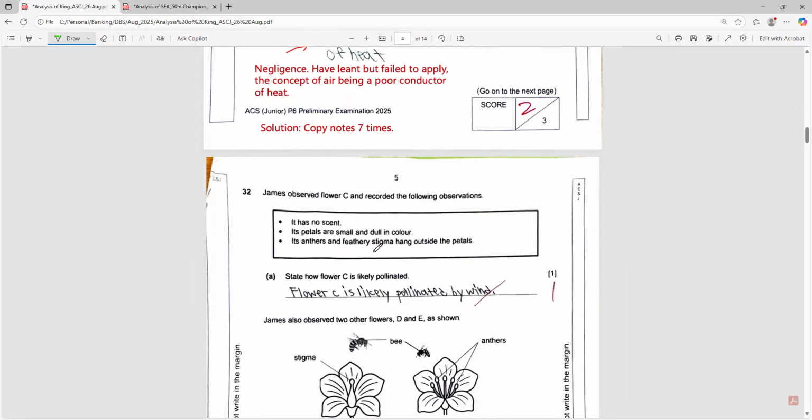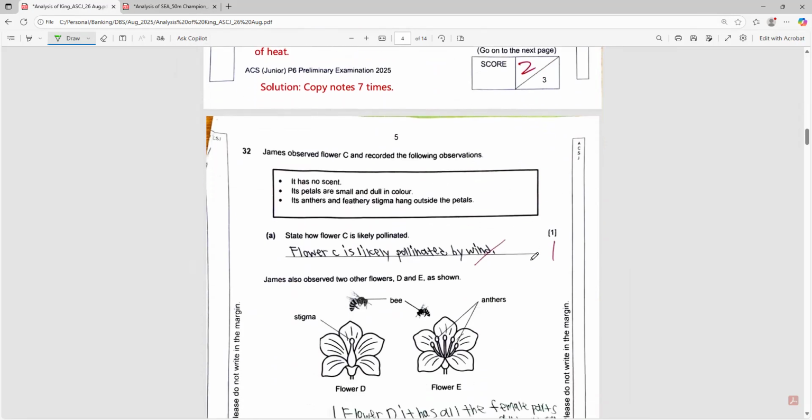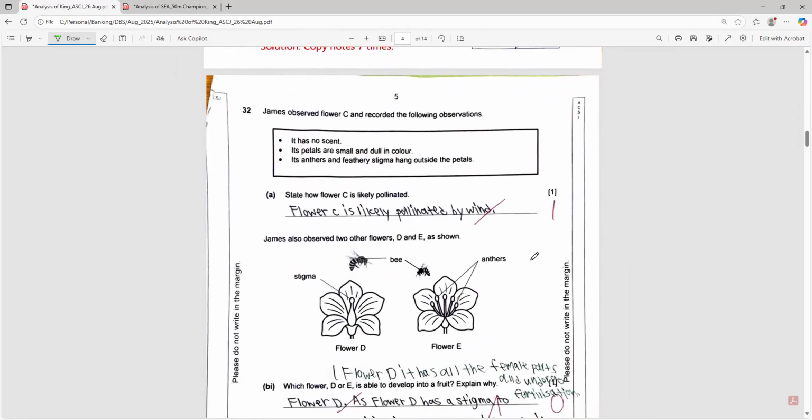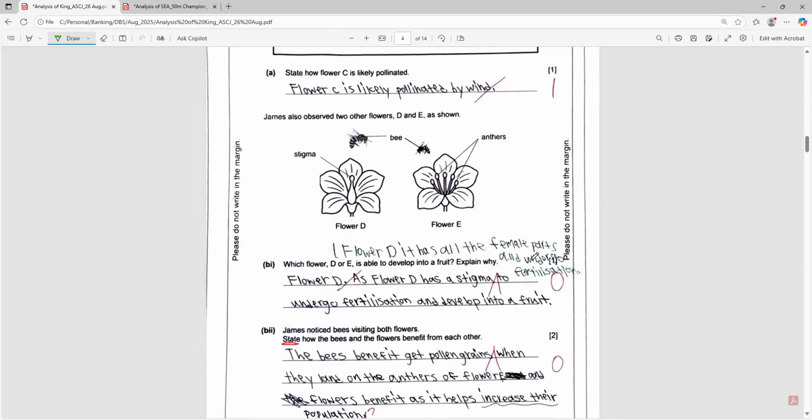Okay, this one is actually a P5 topic on seed dispersal and pollination. So this one, no problem. Okay, this one, actually, this student answered which flower will develop into fruit. He actually chose the right flower, but no marks are given. So as you know, for such a question, explain why or give a reason why, even if the child or the candidate stated the correct answer, but the explanation is wrong, no marks will be given.